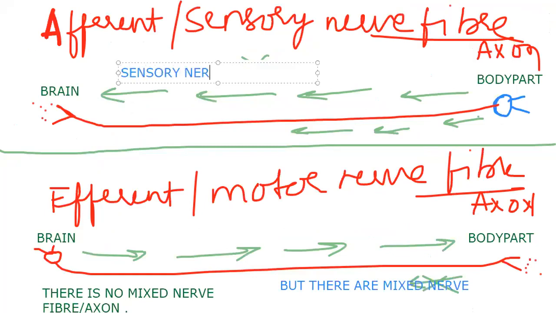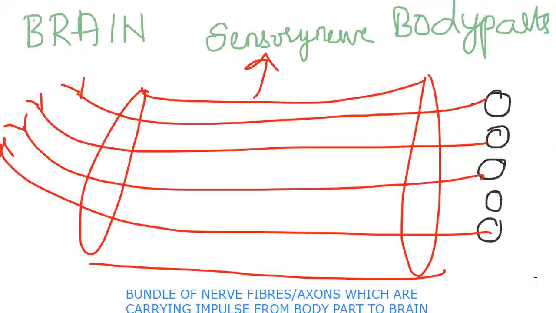Okay. So try to understand the difference between the sensory nerve fiber we said earlier, I'm talking single one, and the sensory nerve. You need to remember that earlier story in the transverse section I showed you: epineurium, perineurium, fascicles. So all the fascicles present here are doing the same activity, carrying information from the body part to the brain. Okay. Next, the same way, let us write about the motor nerve.